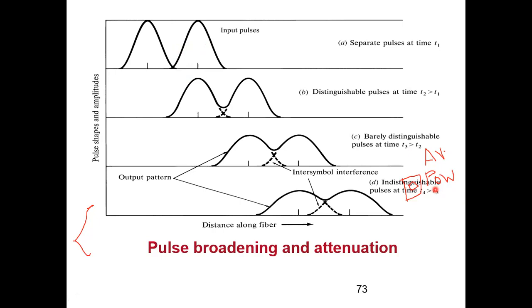Now tell me, if I want to measure dispersion loss, what can I do? What instrument do I have? Measuring instrument. I have the CRO, I have the multimeter. So with a multimeter or in a CRO, I can measure the peak power or the average power. But I am not measuring that output power to find out dispersion. Then how can I record or measure dispersion? Can anybody tell?